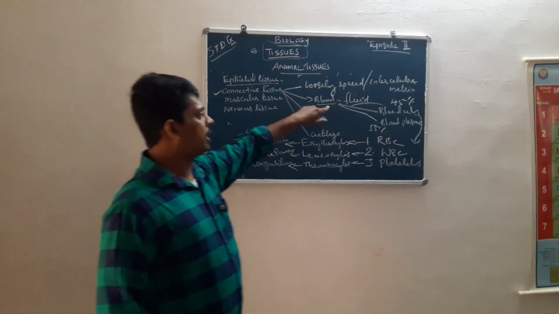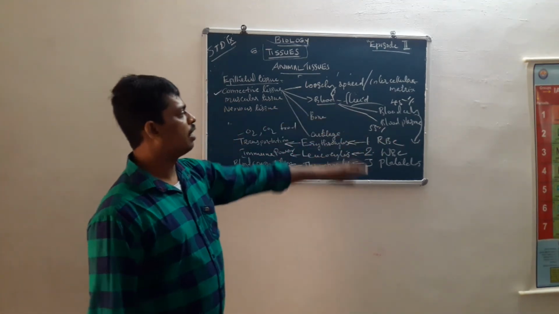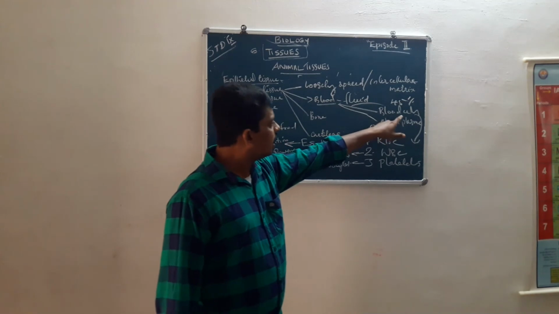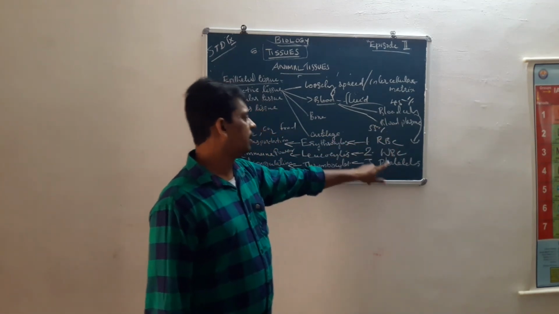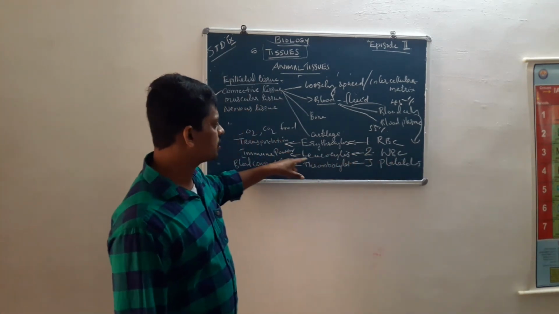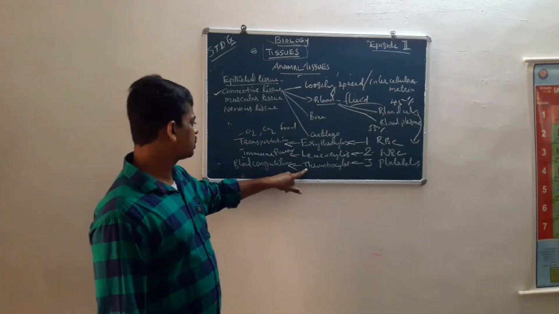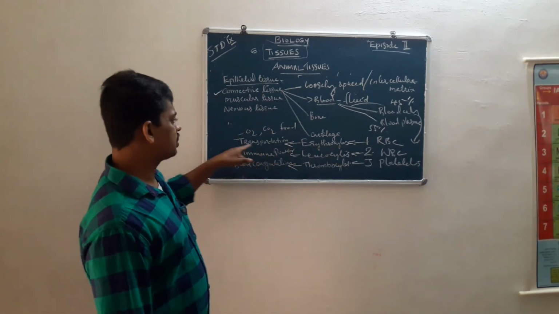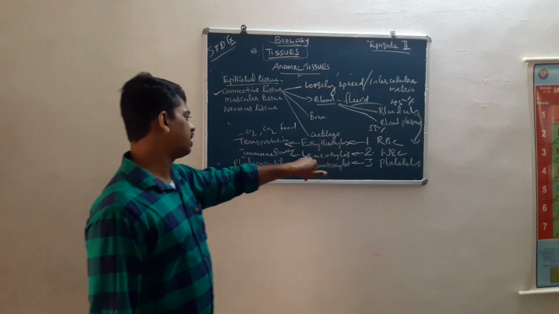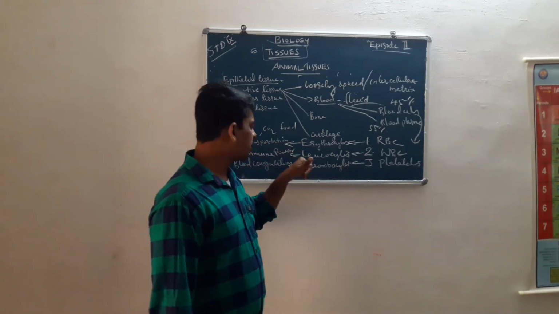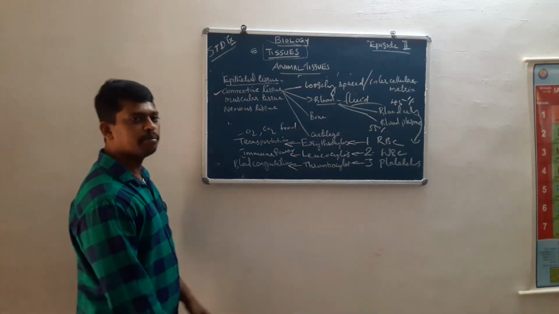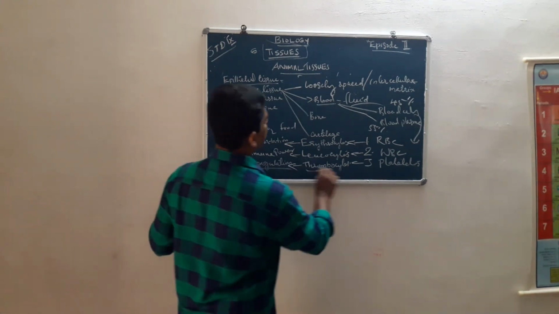Look, blood is a fluid connective tissue. Blood has two parts, blood cells and blood plasma. The blood cells are of three types: RBC, WBC, platelets. RBC is known as erythrocytes, WBC as leukocytes, platelets as thrombocytes. The function of RBC is transportation of oxygen, carbon dioxide and food materials. WBC provides immune power. And platelets' main function is blood coagulation. This is blood.